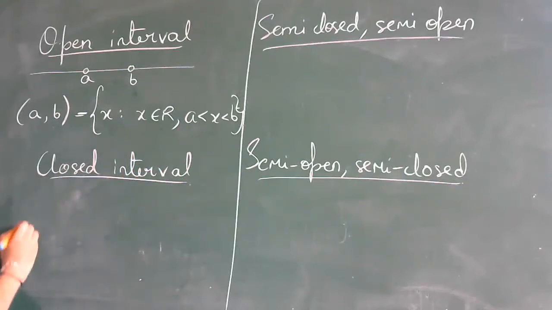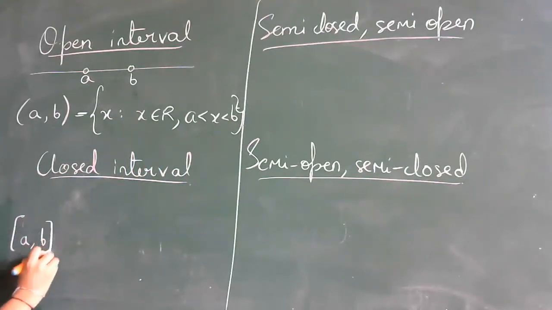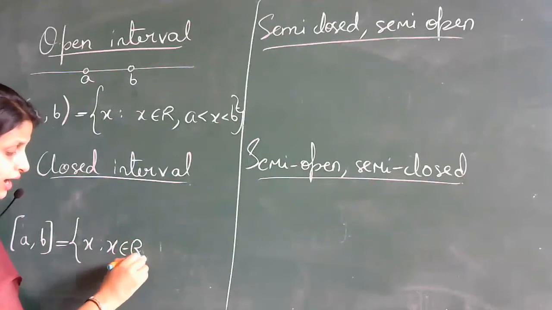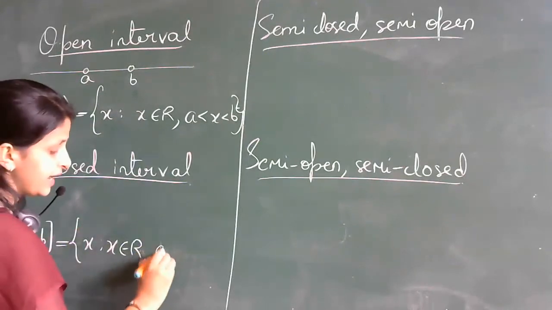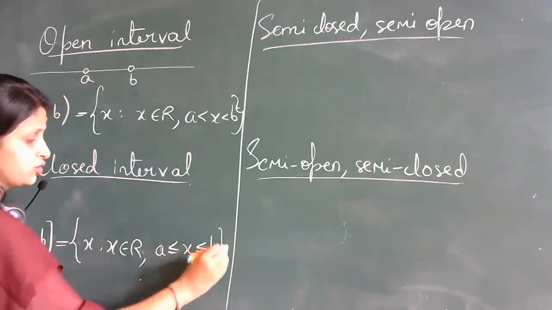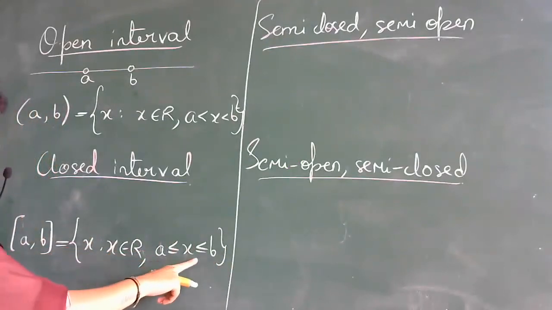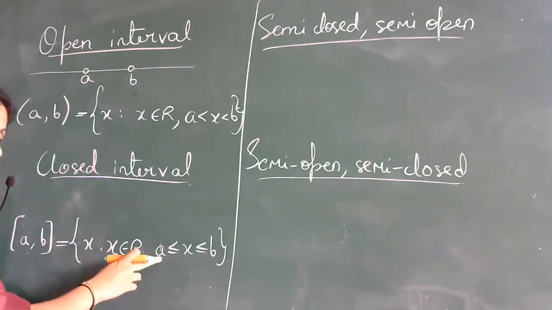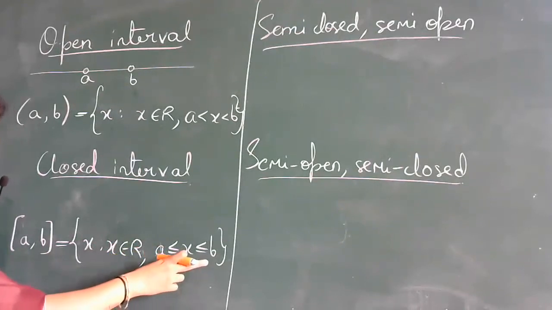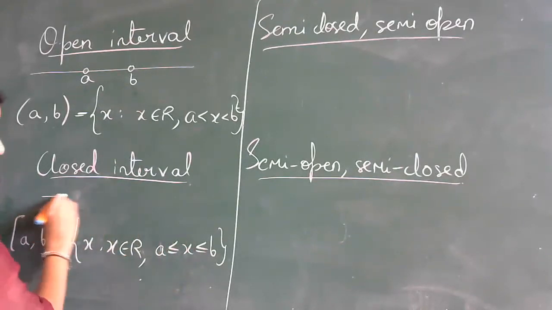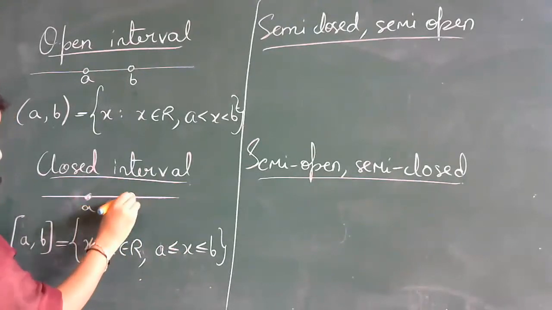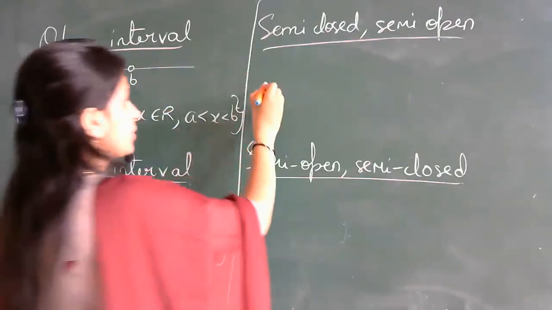Similarly, closed interval, how is it defined? It is denoted like this: closed interval a comma b, x such that x belongs to R, means x is a real number, and a is less than or equal to x, less than or equal to b. Means it will include all the real numbers between a and b, and it will include endpoints a and b also. Suppose this is my a and this is b. It will include these endpoints a and b. Right, students?